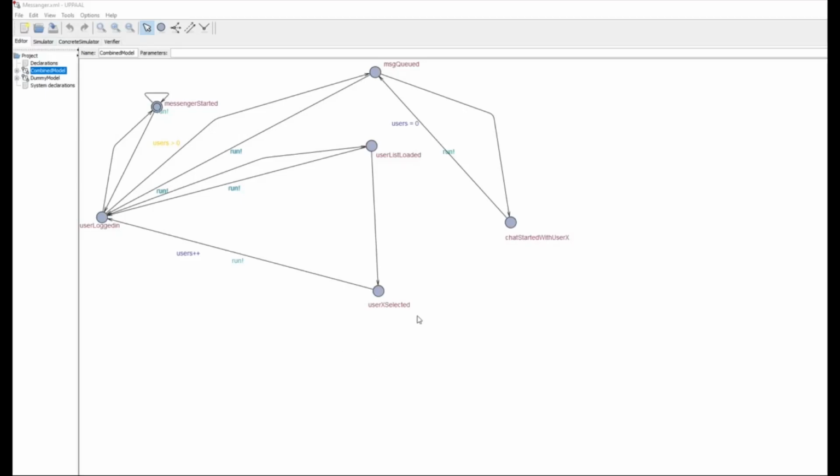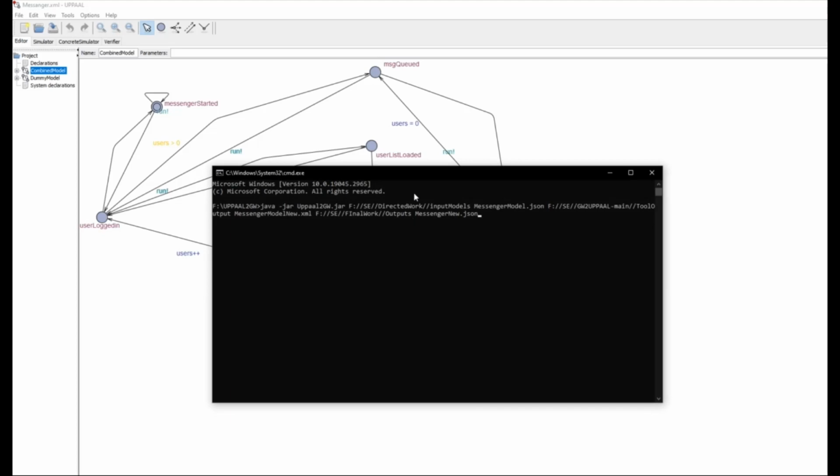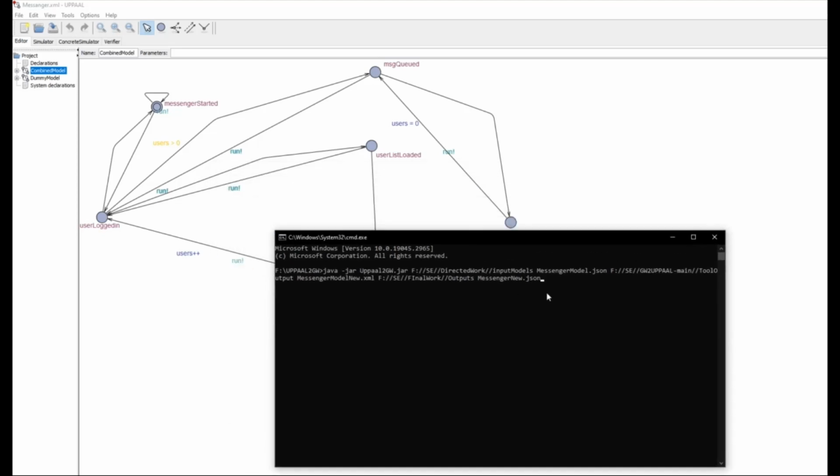After the modification of the analysis model, a corresponding MBT model is again required to continue the process of model-based testing. To generate the corresponding MBT model, we will execute UPAAL to GW with the command given with the file. So this is the command to execute the UPAAL to GraphWalker file.